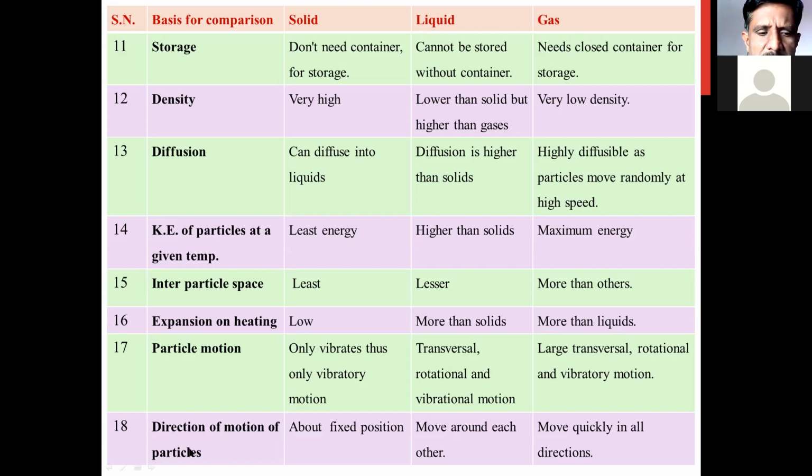Now, the next point is directions of motion of the particle. What about the direction of the particles if they are moving from one point to another point? There is no motion of particles in the solid state, and thus they have a fixed position. What about the liquid state? The particles in the liquid state will move around each other. What about the gaseous state? They will move quickly, but not in a single direction; they will move in all directions as possible.